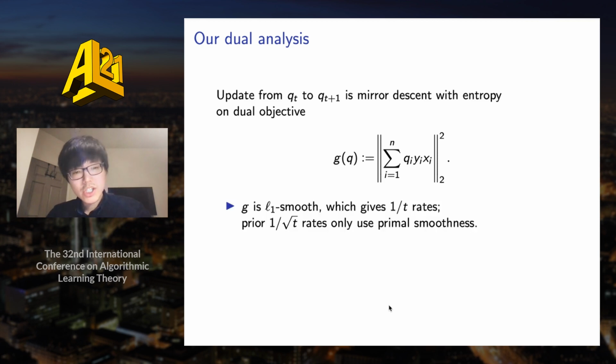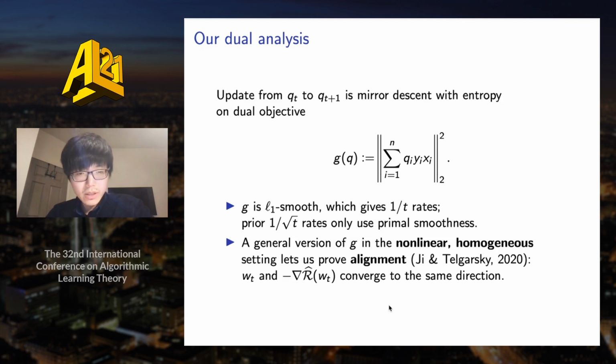So we prove that G is L1 smooth, which allows us to prove the fast 1/t rates. And the reason prior work can only prove 1/sqrt(t) rates is that they only use the smoothness of the primal objective, but we use smoothness of both the primal and the dual.